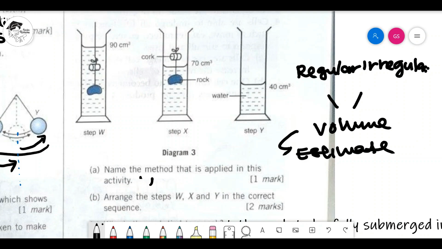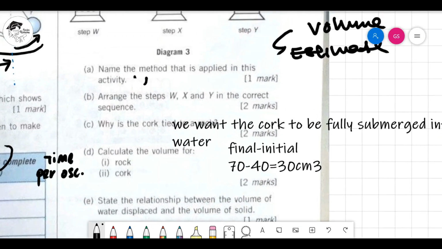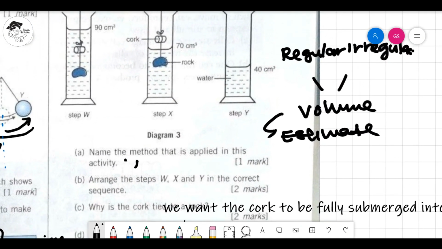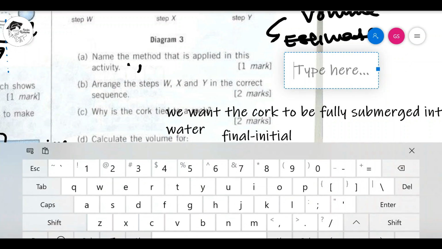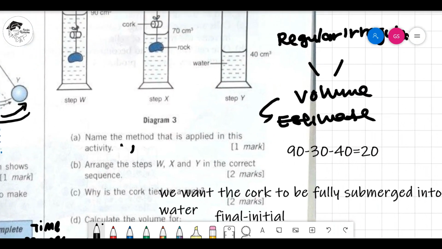So there are two methods for you to do. First method, you take the 90 minus the 30. 30 from where? 30 from the rock. And then minus another 40 from the original water. I'm just telling you a different method, just in case in an exam they give you different information, this is how the logic can go. 90 minus the 30, 30 is the rock, minus again 40, 40 is the initial volume. You end up getting 20. 20 for the cork.